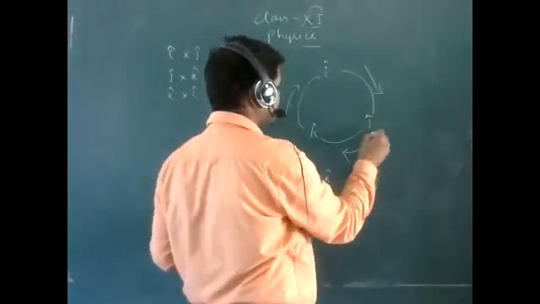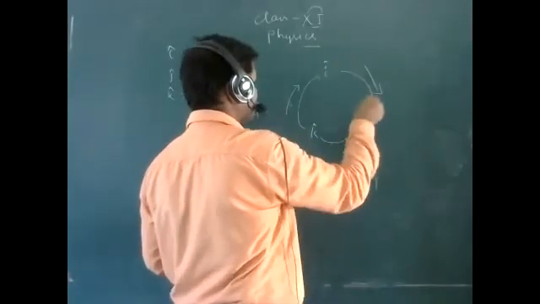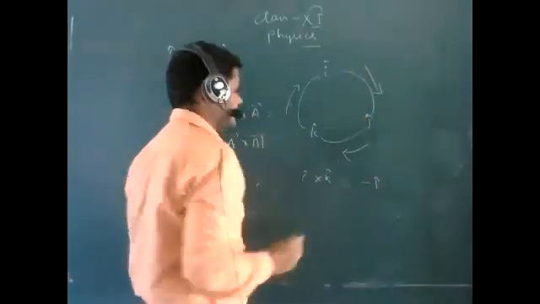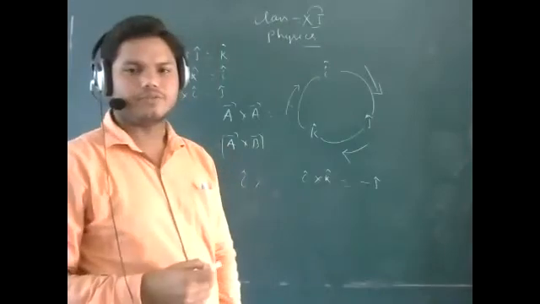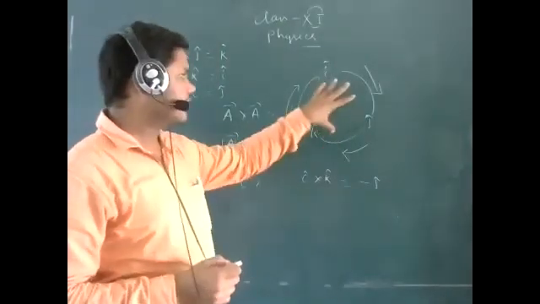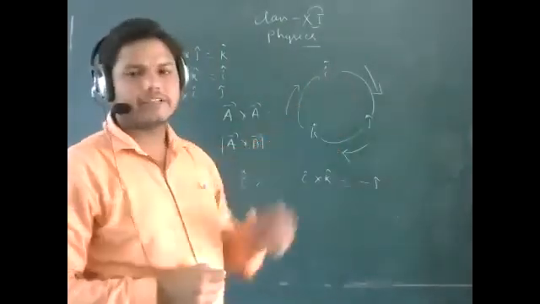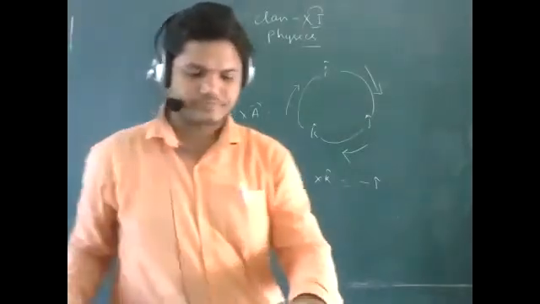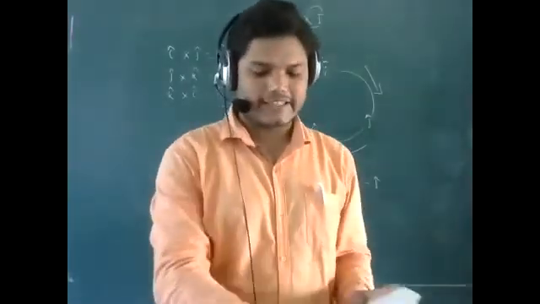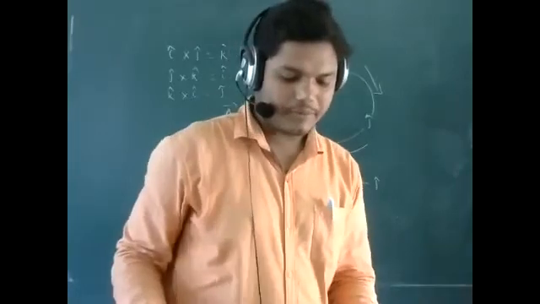That means k cap dot j cap will be minus i cap, and j cap dot i cap will be minus k cap. The same formula will be used. By this particular cycle method, you can remember this formula. Then comes the next property.